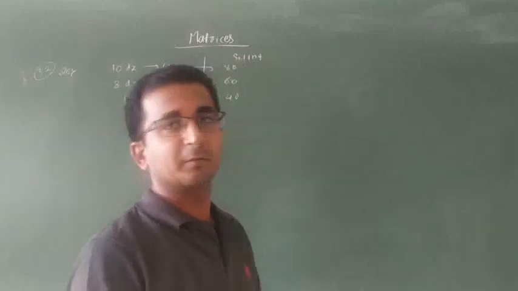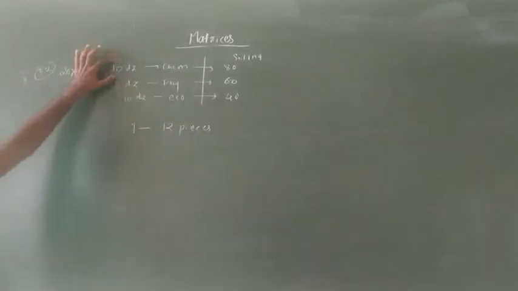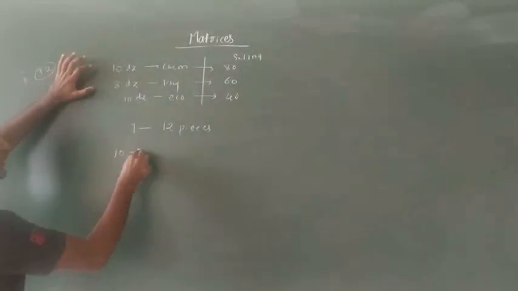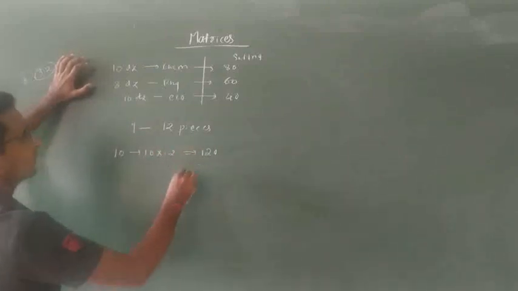Here you cannot directly use the matrix, this into this plus this into this plus this into this. But they have given this in dozens. If they had just given 10 books, it would be different. 1 dozen means 12 pieces. So for 10 dozen, how much? That is 10 into 12, that is 120 books for chemistry.